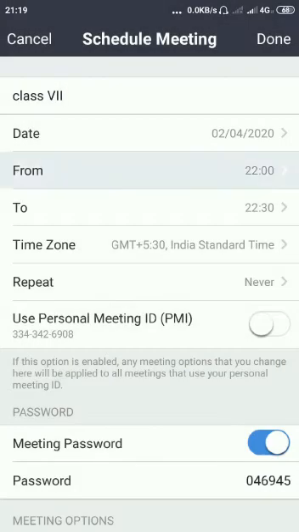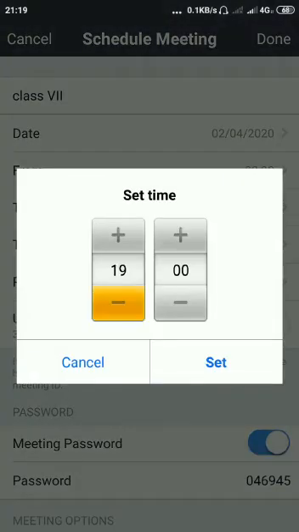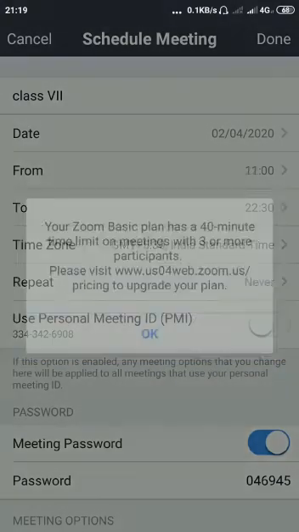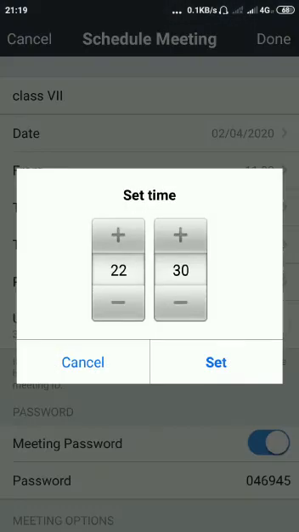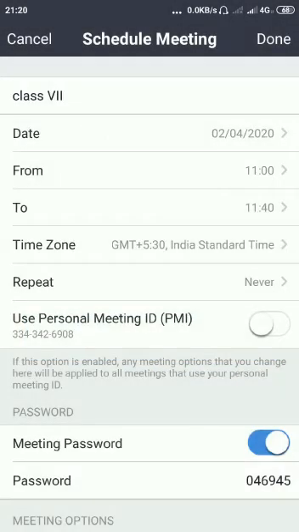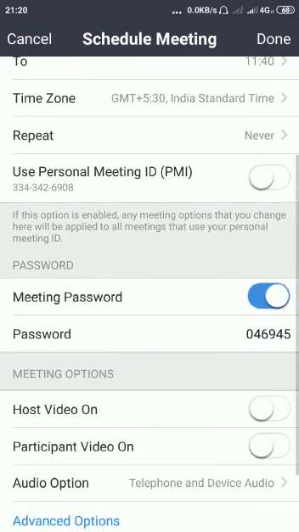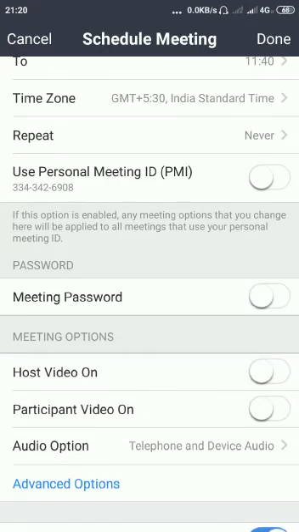Set timing, like 11:40. Okay. Now here is the meeting password. If you want, you can share this password with your participants, otherwise I make it disabled. Now click on done.